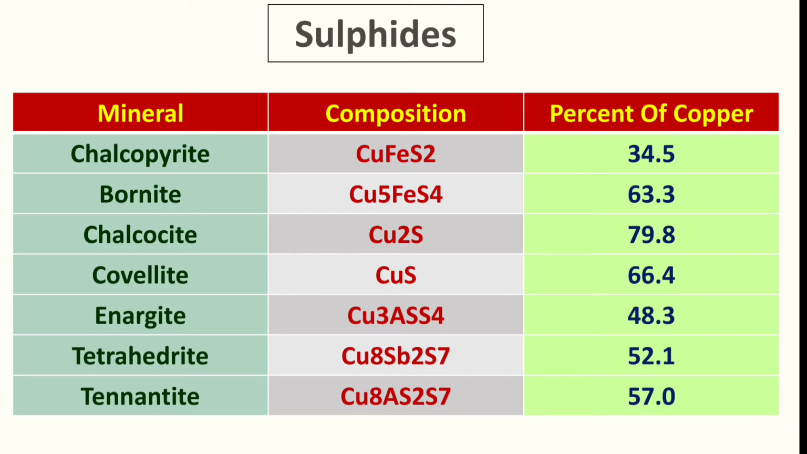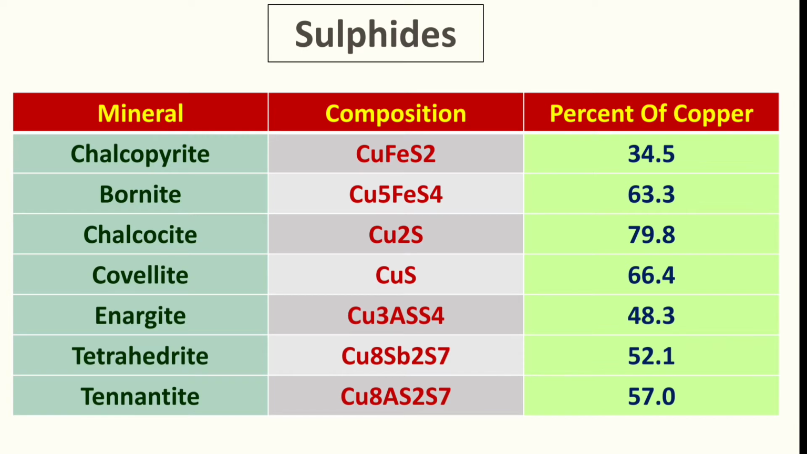If we talk about the sulfide ores of copper, these are chalcopyrite, CuFeS2, with a percentage of 34.5%. Then bornite, and chalcocite. Bornite is Cu5FeS4. Composition is very important, so remember it, because in matching type questions these formulas appear. Chalcocite is Cu2S, and covellite is CuS, the sulfide ore of copper.